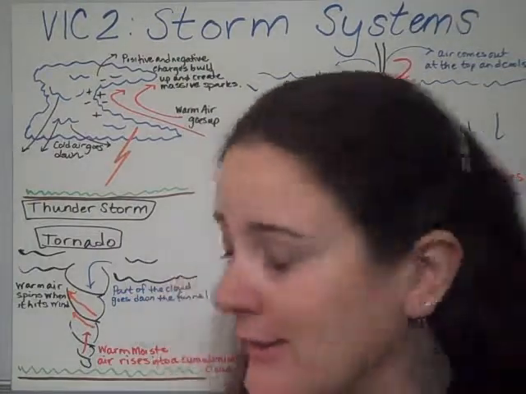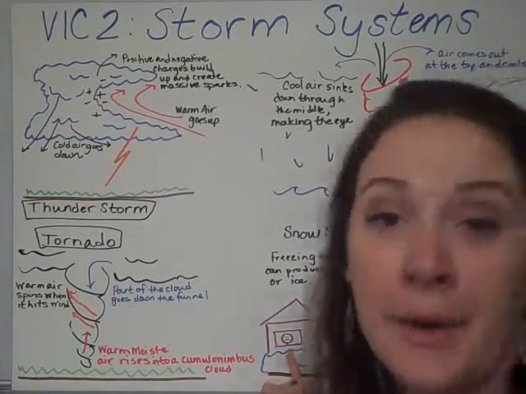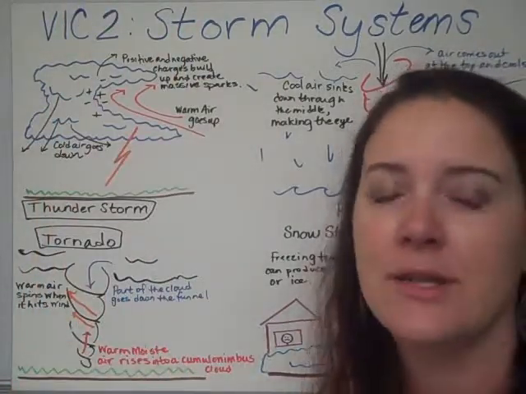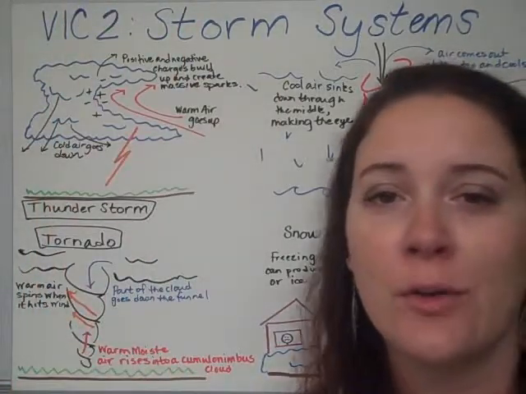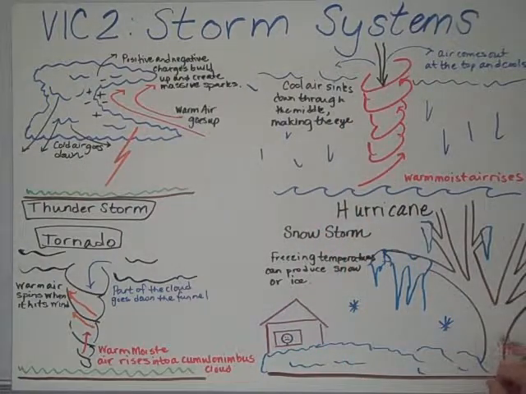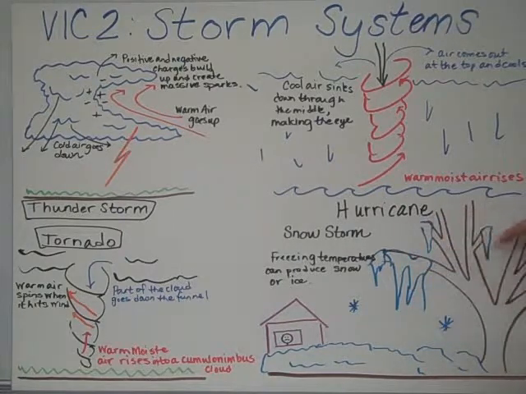The last storm system that we will typically see is a snowstorm, which happens to be my favorite. So here's the land, and here is my house, and here's Miss Dayton stuck in her house because there's been so much snow that it's blocked me into my house. That's a typical snowstorm in the Northwest. So here's all of the snow that has locked me in my house, and then I've drawn a tree with ice hanging off the tree.